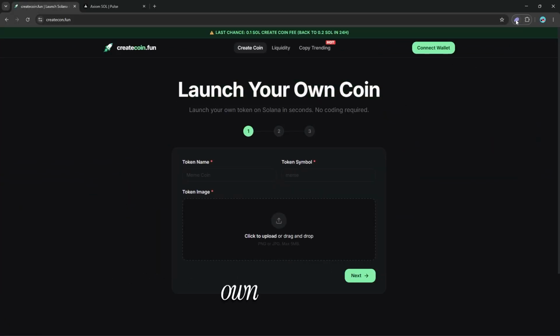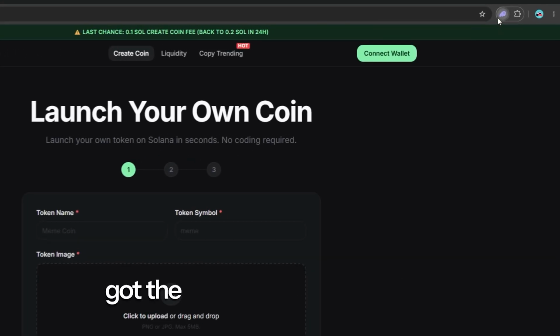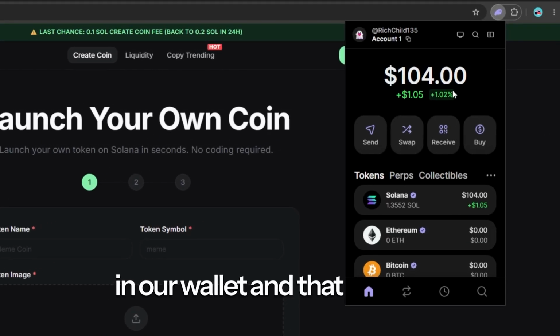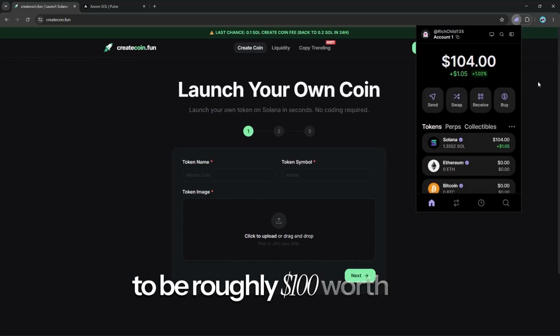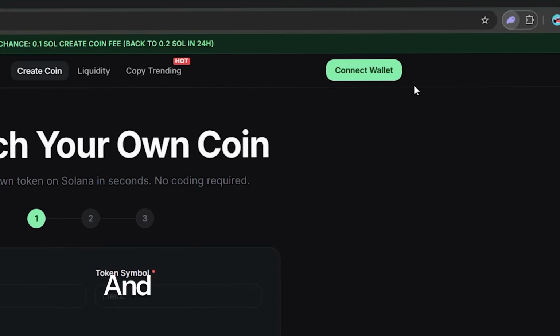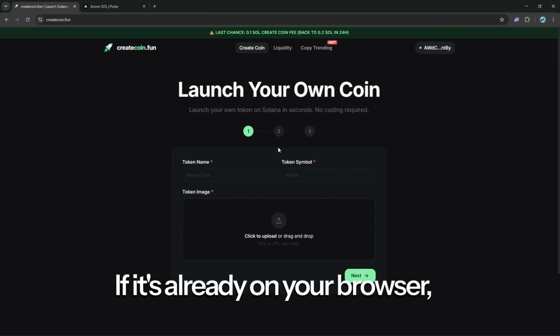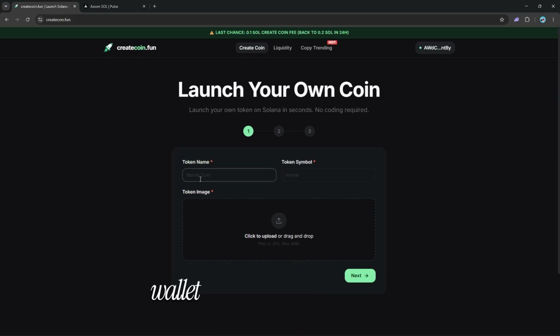So we are going to launch our own coin. First things first, we need to make sure we've got the right amount of money in our wallet, and that is going to be roughly $100 worth of Solana ready to go. And then we are going to connect our wallet. If it's already on your browser, it should detect it. So then you click connect wallet and click Phantom.